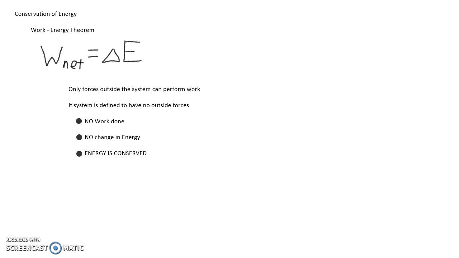Today, I want to continue our conversation about work and energy and discuss the conservation of energy. Recall the work-energy theorem from our last class, which states that the net work done on a system results in a change in energy to that system. It is important to clearly define your system, since only forces outside the system can perform work. If you define your system to have no outside forces, then there is no work done, no change in energy, and therefore energy is conserved in that system.